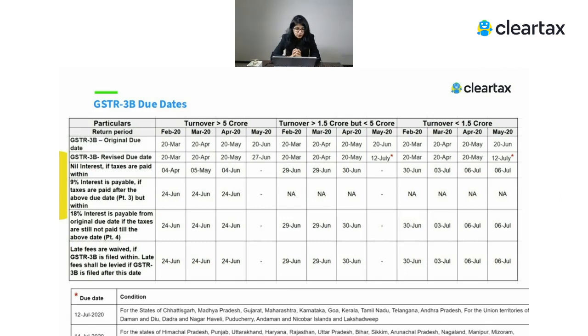If we talk about the original due date, whosoever's turnover was more than 5 crore, the due date was 20th March for the month of February, 20th April for March, 20th May for April, and 20th June for May. Now, if we talk about the revised due date, it remains the same for people whose turnover is more than 5 crore, but here is the relaxation they have given. They have given 15 extra days.